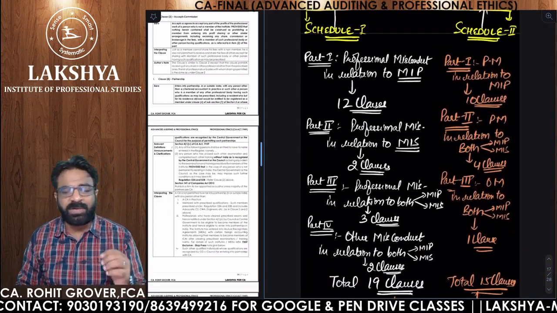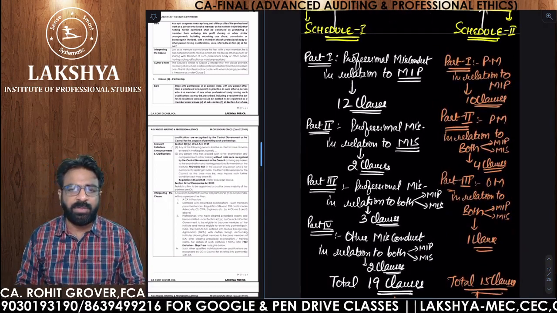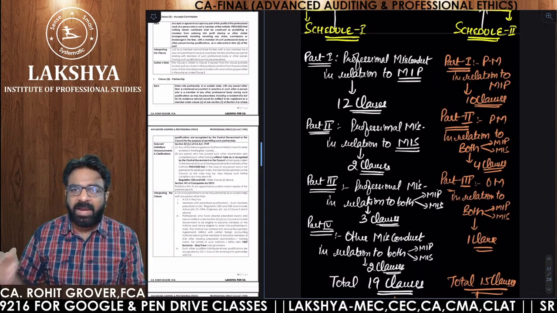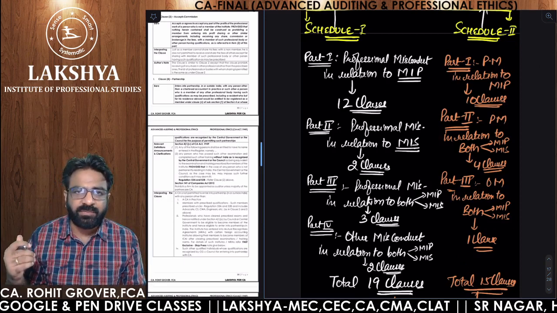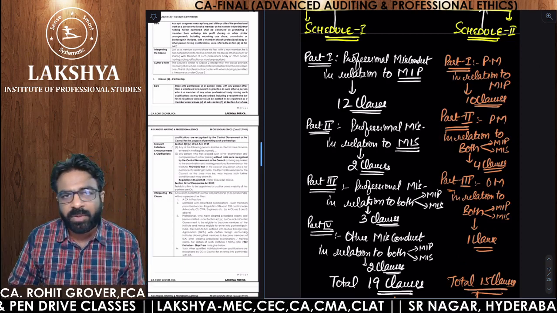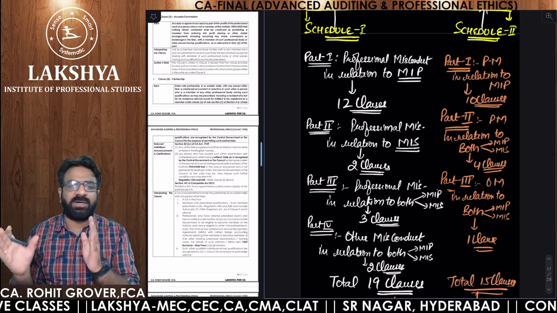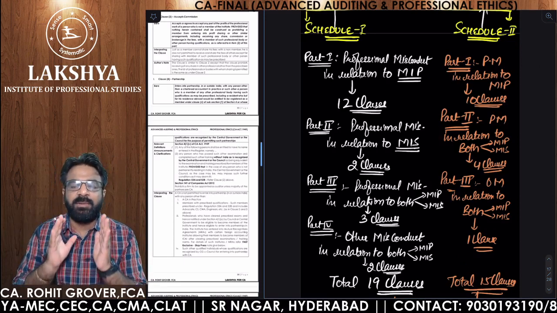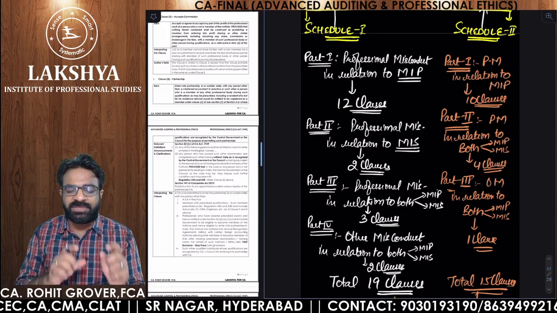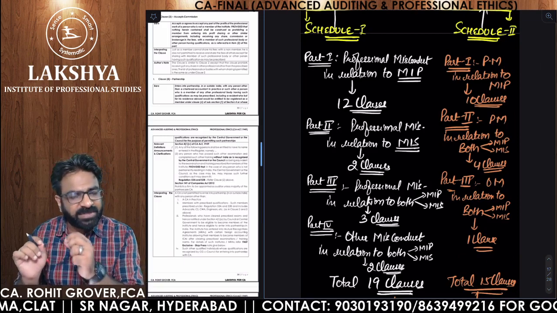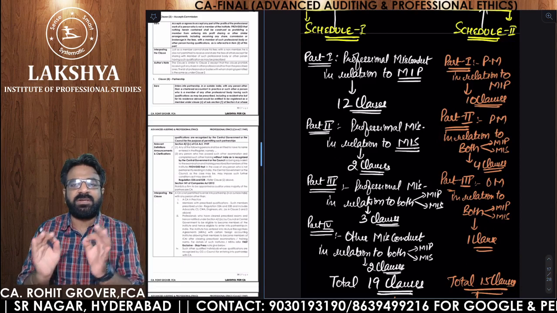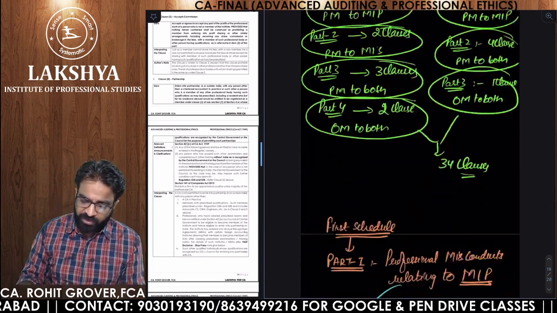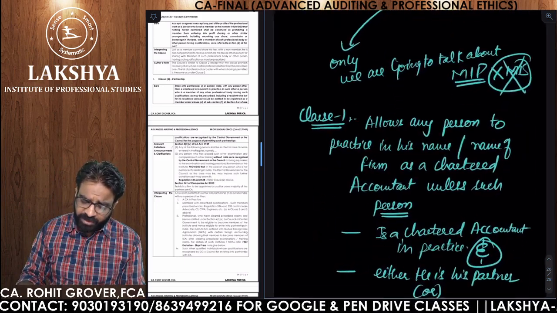In schedule 1, 4 parts are there: part 1, part 2, part 3, part 4. And in schedule 2, 3 parts are there: part 1, part 2, part 3. We have already discussed how many clauses each part has. We are already into part number 1 of schedule 1, that is professional misconduct in relation to members in practice. There are total 12 clauses, and out of 12 we are already done with clause number 1.